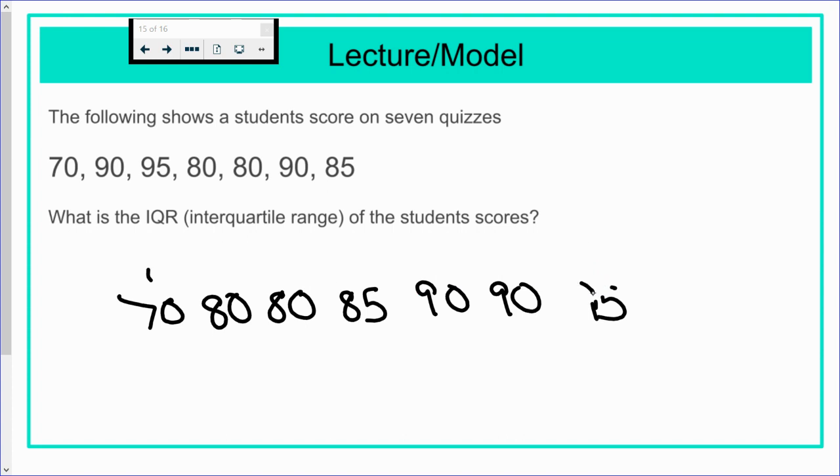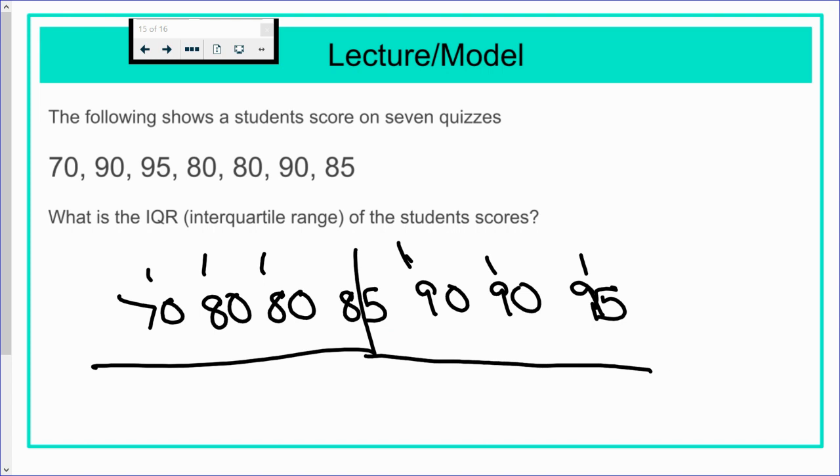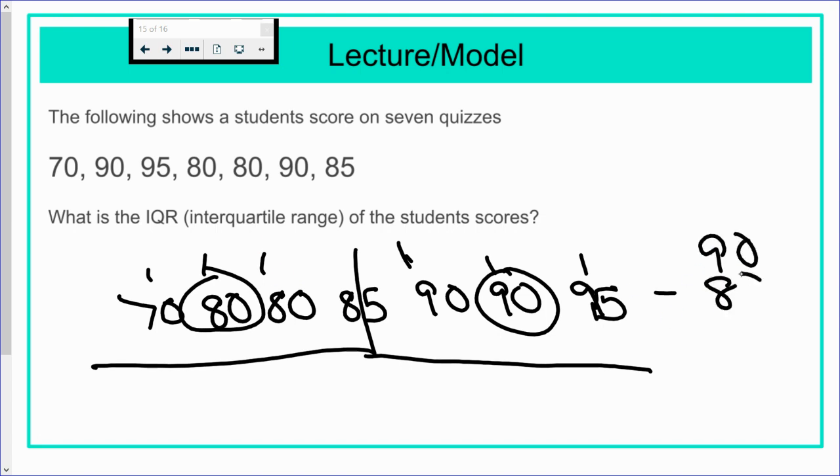Oh, whoops. All right, so 85 is our split. Remember, when there's an odd number, the one in the middle does not get accounted for. Our upper middle is 90, lower middle is 80. Subtract, you get 10. So our IQR is 10.